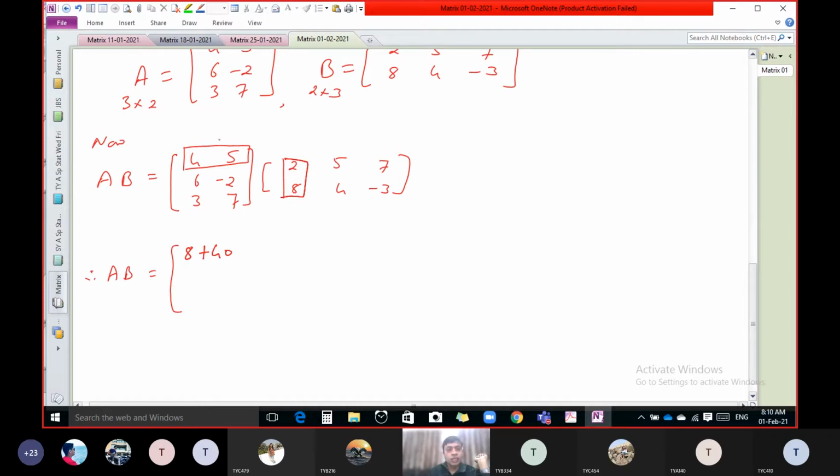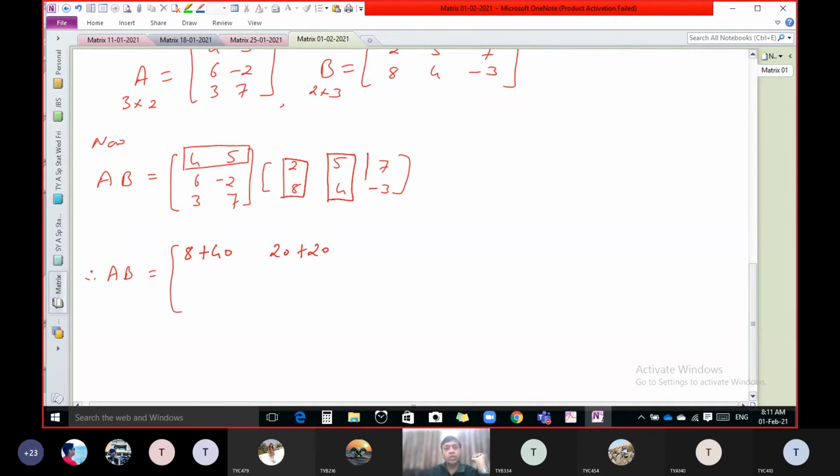Okay, now select first row and second column. First row, second column. And once again, first with first, 20. Second with second, 20. So you have to write 20 plus 20.